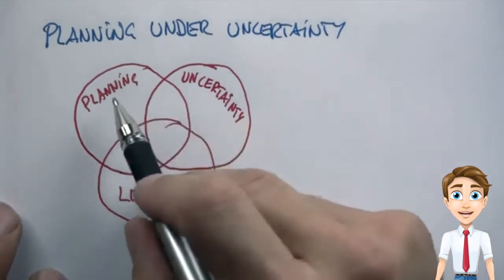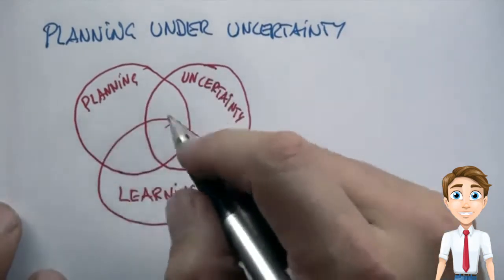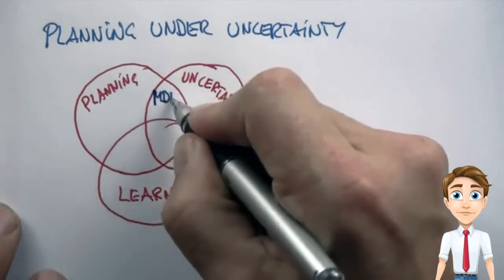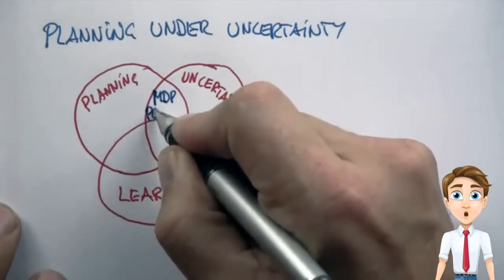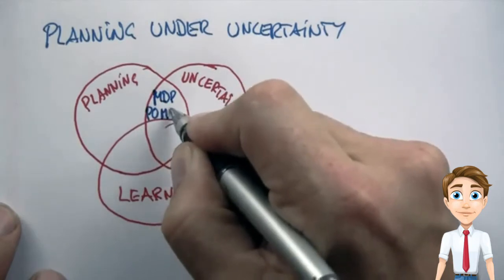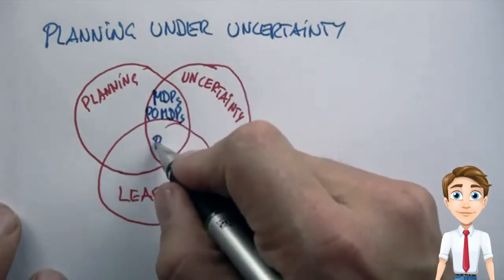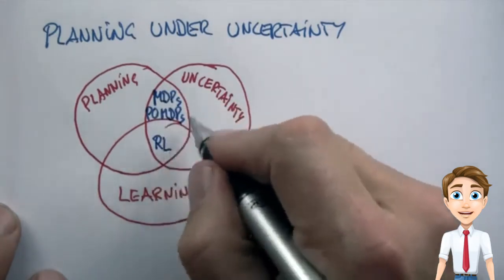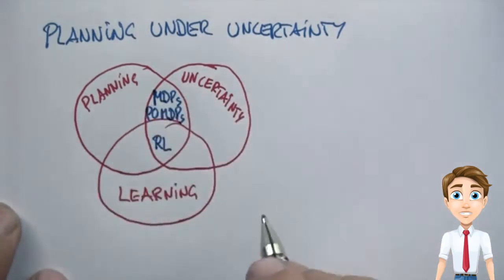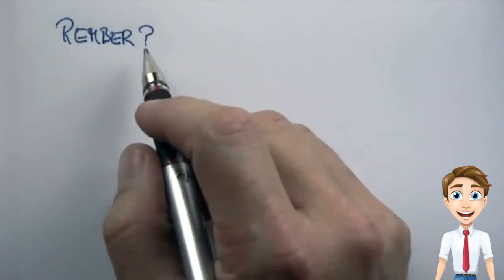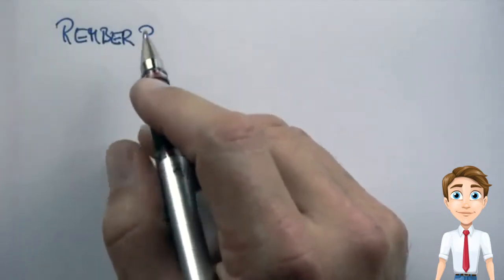So in the class today, we'll fuse planning and uncertainty using techniques known as Markov decision processes, or MDPs, and partially observable Markov decision processes, or POMDPs. We also have a class coming up on reinforcement learning, which combines all three of these aspects, planning, uncertainty, and machine learning.